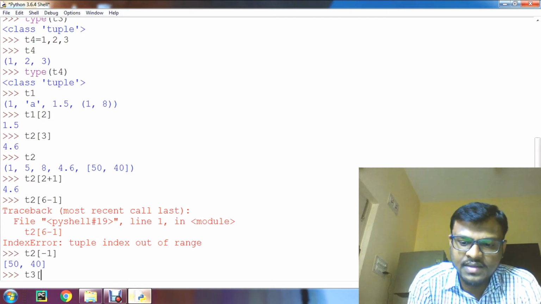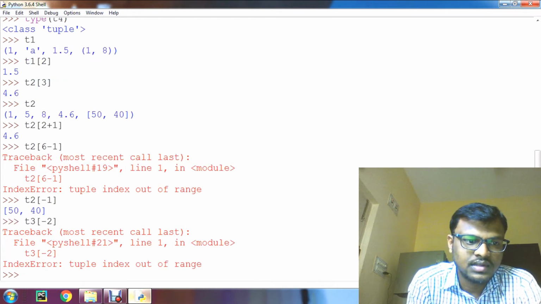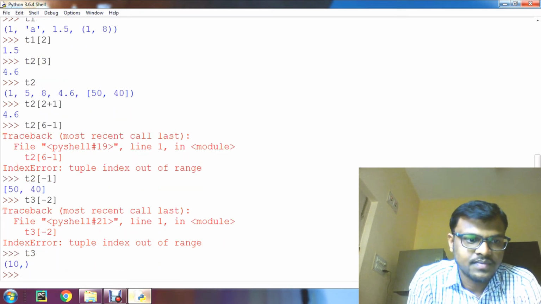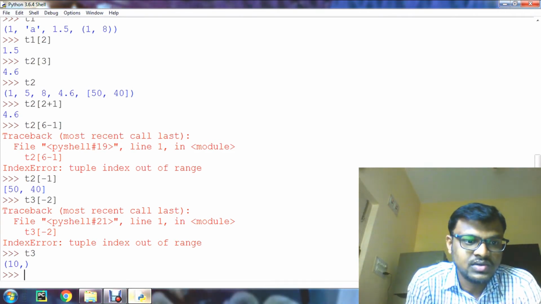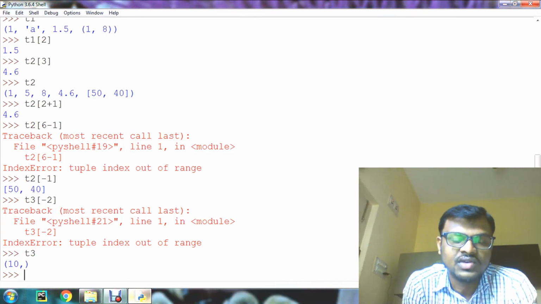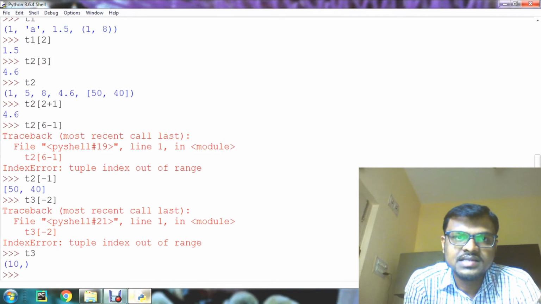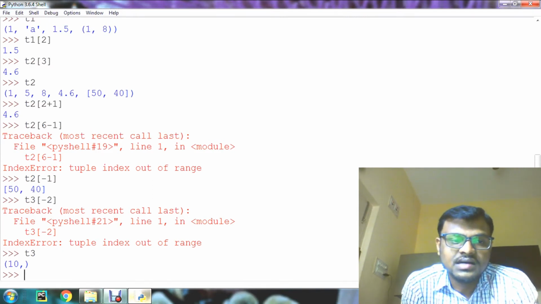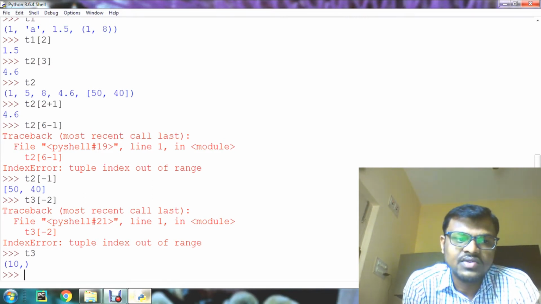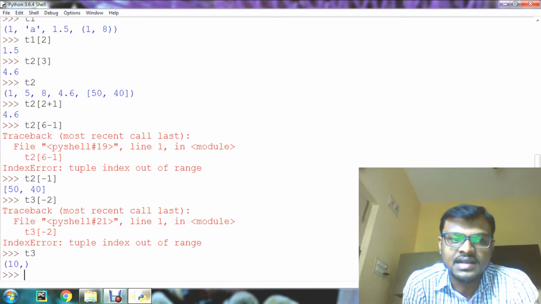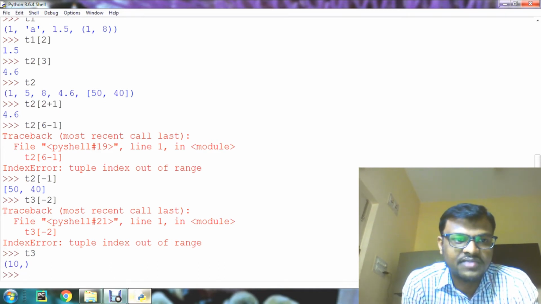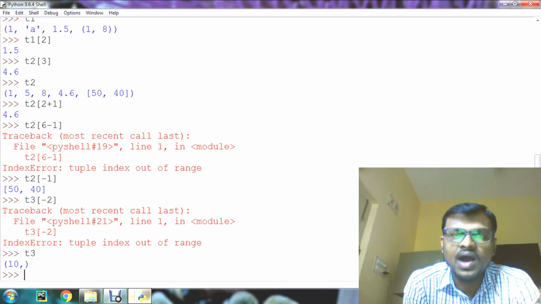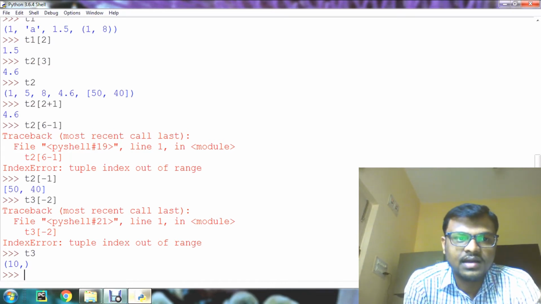Same way, T3 -2, if I give it, T3 we have only one element, so -2 is out of range. If the index is out of range, then it will give the index error like this, tuple index out of range. These are all the various methods to access the tuple elements.